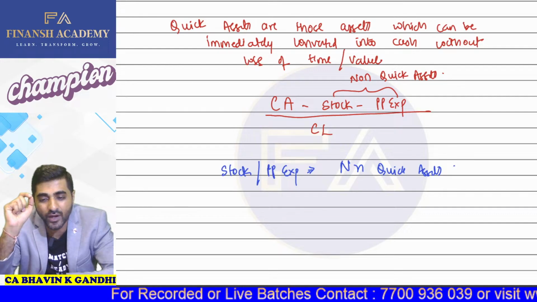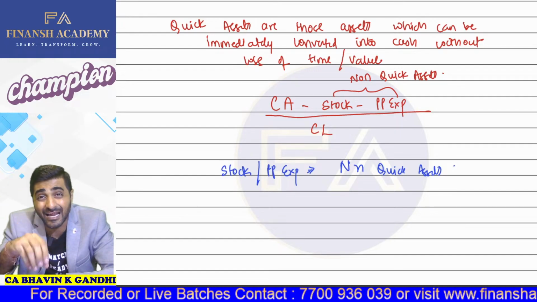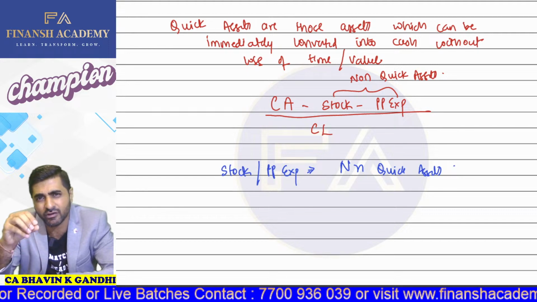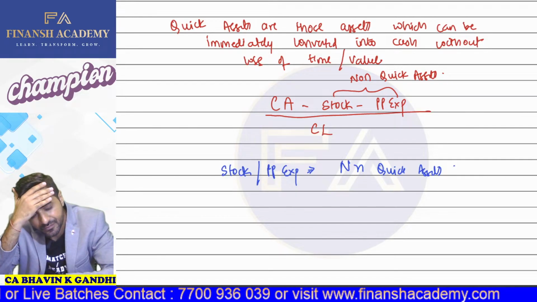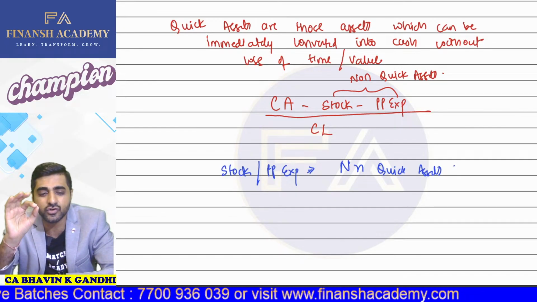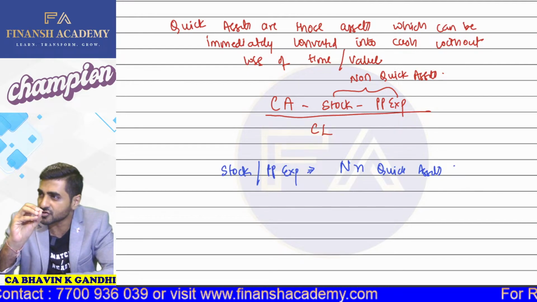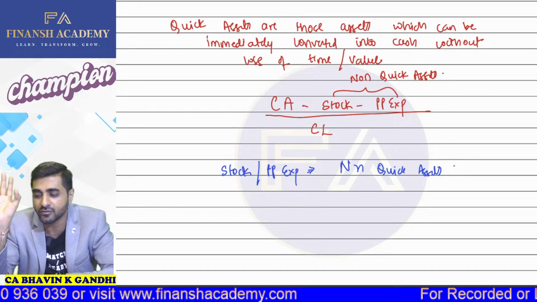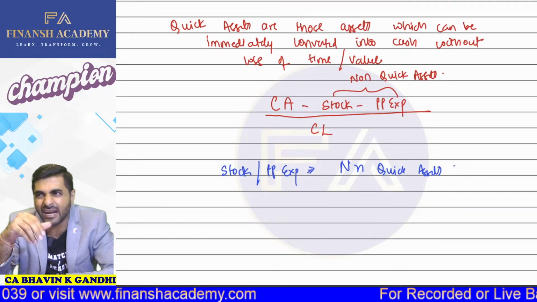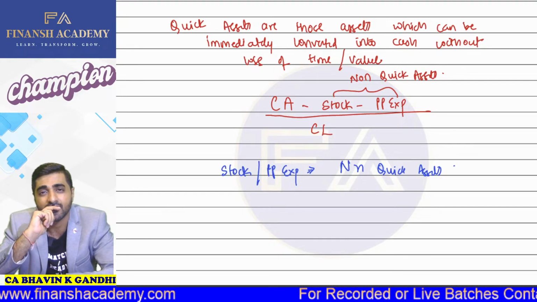See guys, whenever we are converting stock into cash, there will be either loss of time or loss of value. Why? Understand like this. Suppose, my dear students, stock of 100 phones is available with you. You want to get rid of that stock immediately and convert it into cash.